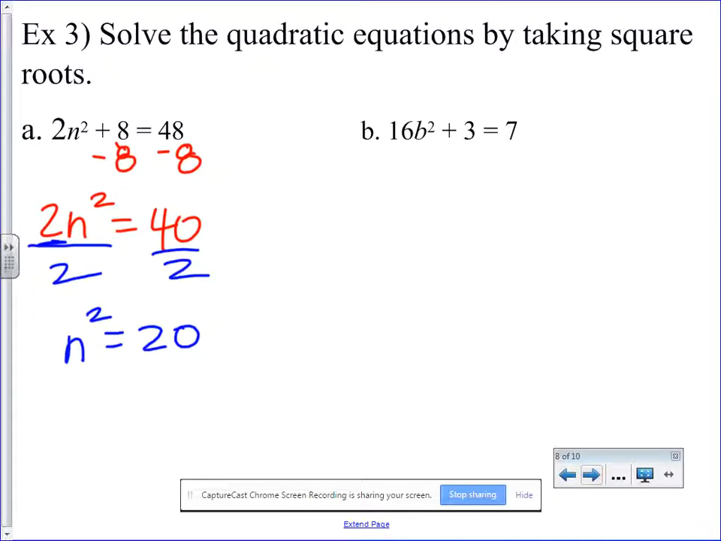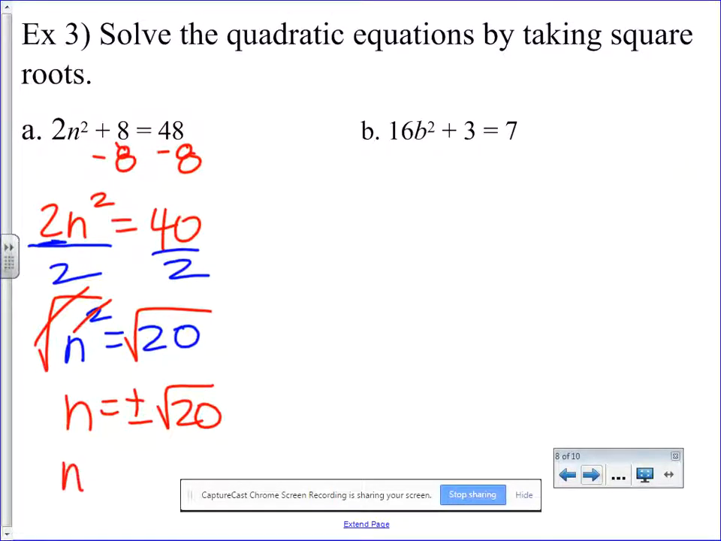Since it's just the n and the squared, I can apply that inverse operation. Those will cancel. Plus or minus root 20. That is going to give us plus or minus 4.472.